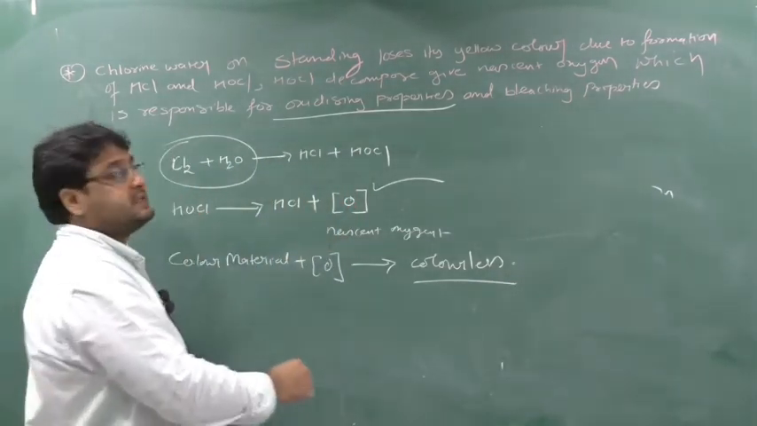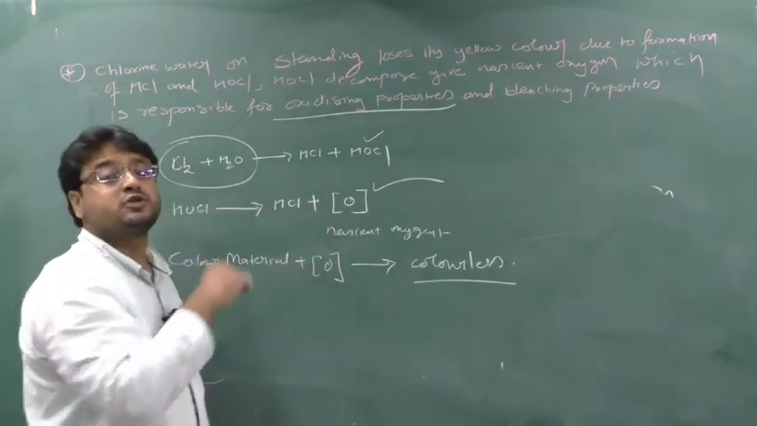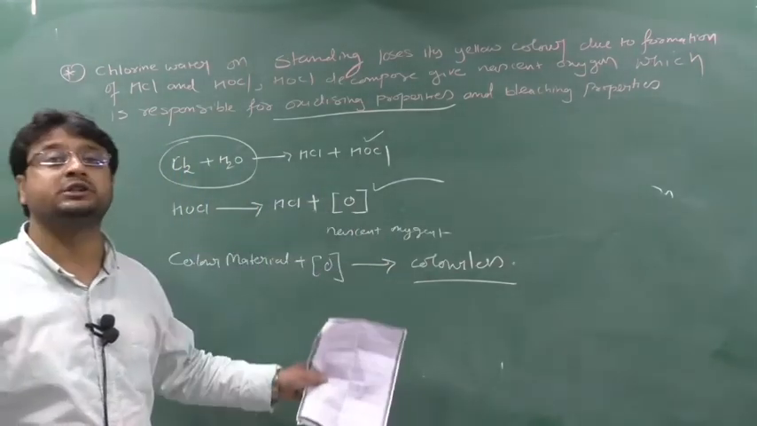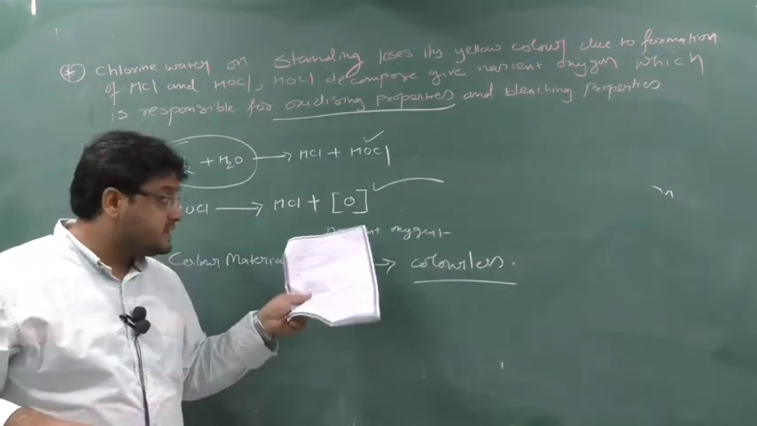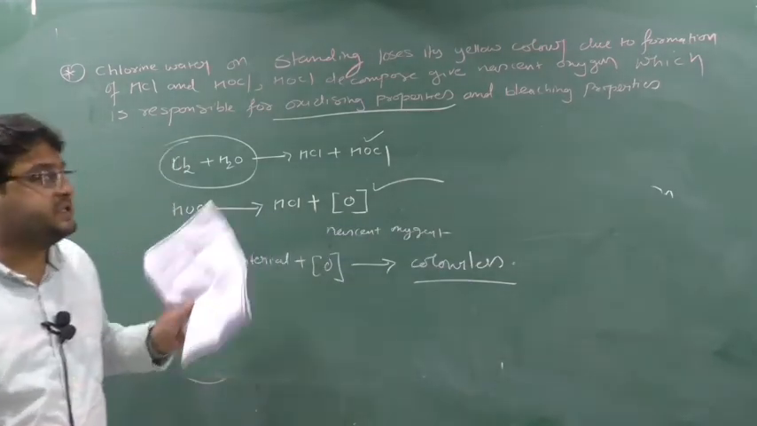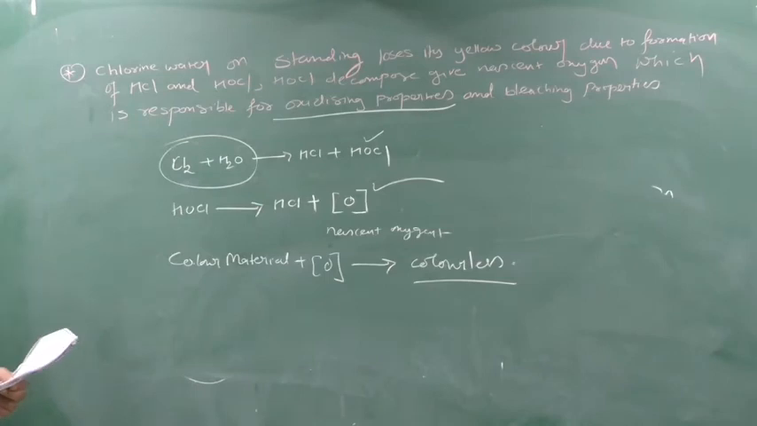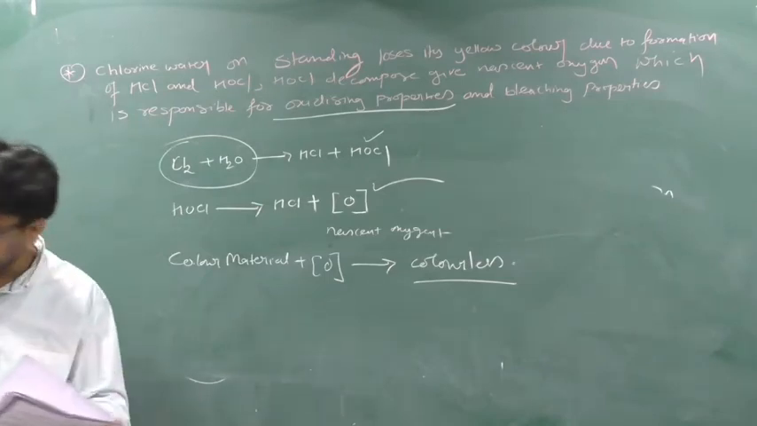In chlorine water there is a presence of HOCl. That HOCl will generate nascent oxygen, and that nascent oxygen reacts with color to convert it to colorless. So that nascent oxygen is responsible for bleaching action. Write down this. Clear? Written?